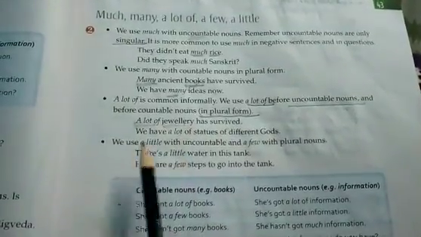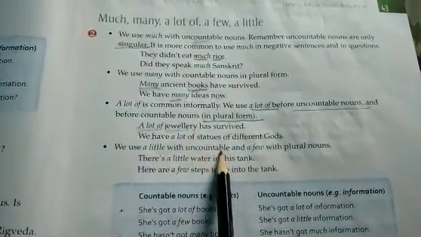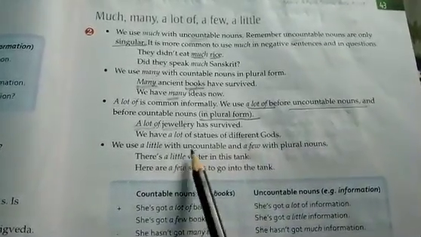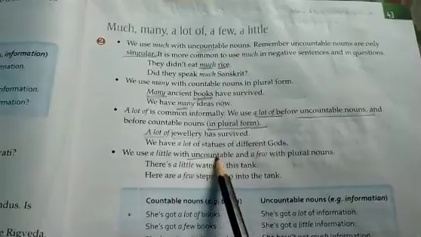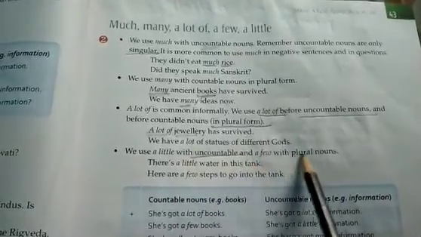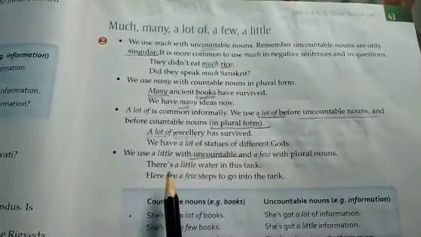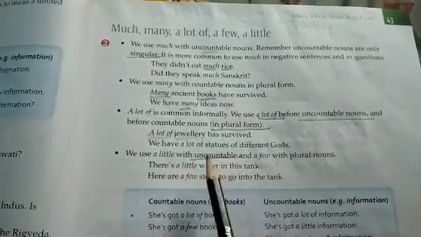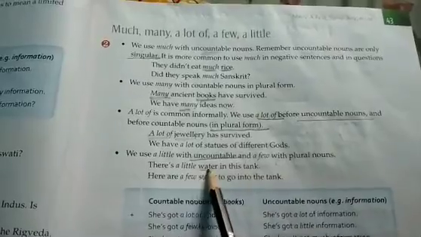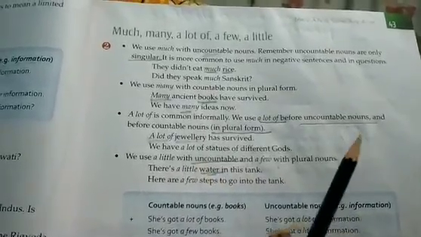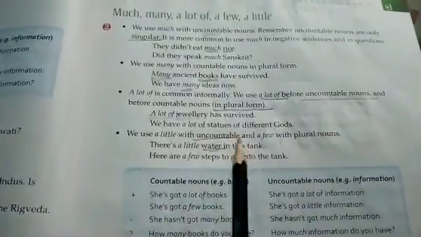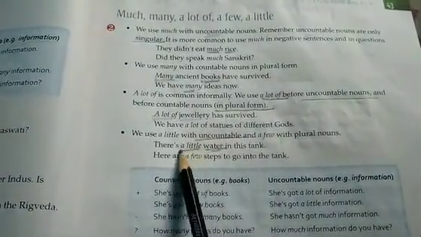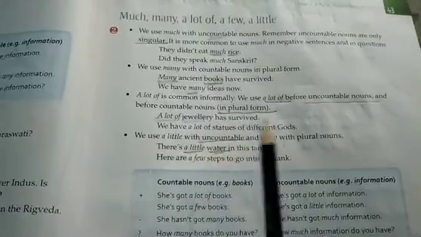We use a little with uncountable nouns and a few with plural nouns. There is a little water in this tank. So little water. Water is an uncountable noun. We cannot count the water. So we use a little before an uncountable noun.